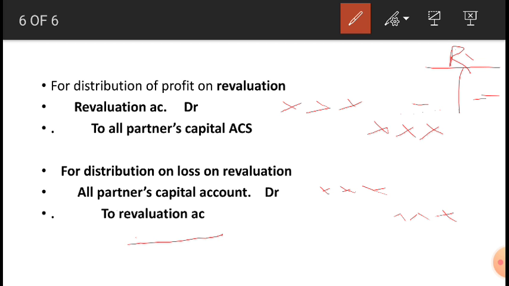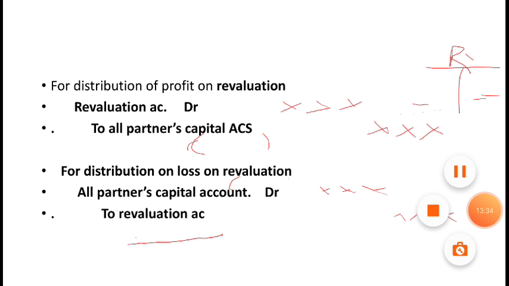Students, in brackets it is always better to write, for all partners capital account you are writing, just write in the old ratio, because we are giving this in the old ratio. Here also in all partners capital account, in brackets just write old ratio. This photo of this I will again send in the group. Okay, this was just a slight explanation. Thank you students.